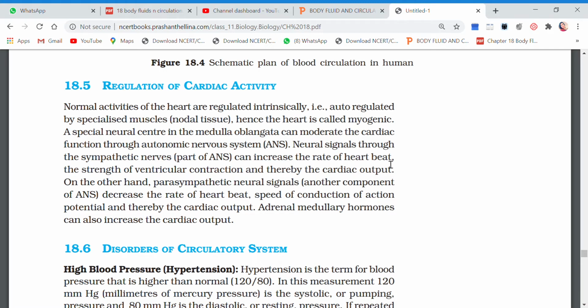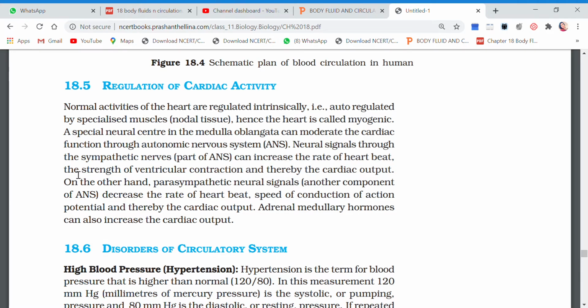Suppose you are running or doing some exercise, so the body requires more oxygen. How will the body cover the demand for oxygen? By increasing the heartbeat. Now who will send this message that you have to increase the rate of the heartbeat? Of course the nerve fibers, the neurons, will do that.